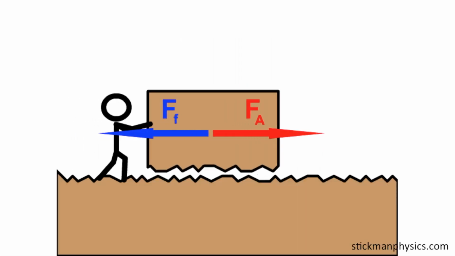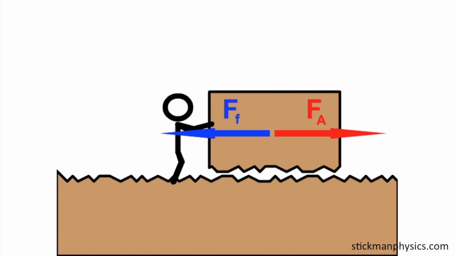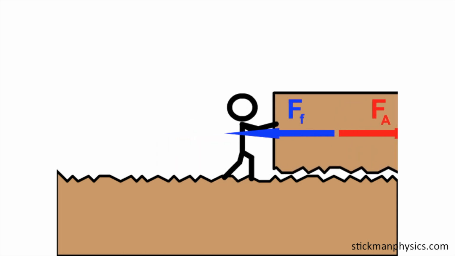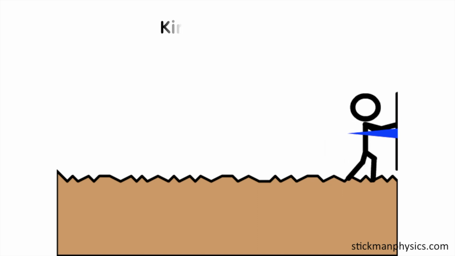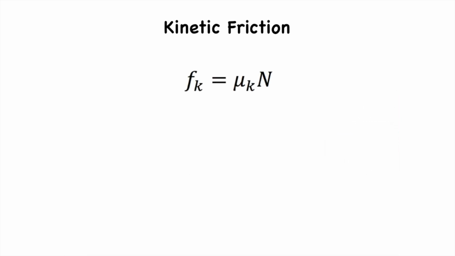The second type of friction acts when the object is already moving. We call it kinetic friction. Like the maximum static friction, the kinetic friction force is directly proportional to the normal force exerted by the surface on the object. The proportionality constant is called the kinetic friction coefficient, and it too depends on the surfaces in contact.